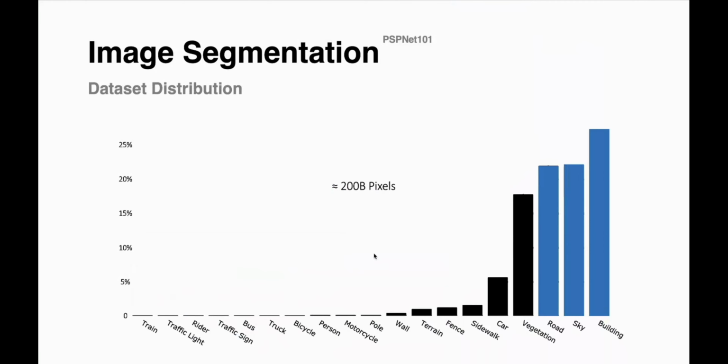The distribution was mostly as expected, so 200 billion pixels were detected, mostly distributed. A similar number of pixels was found in the building, sky, and road categories. This may indicate that objects in any of these three areas may be found using object detection, and in fact they were.